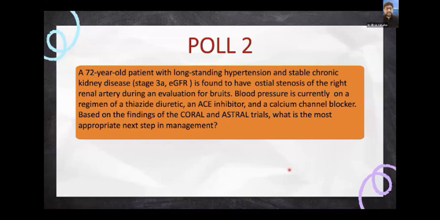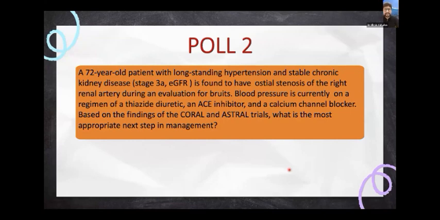They have not given any history regarding any emergent situation like flash pulmonary edema or any progressive renal failure, because they have mentioned it is stable. There is no history of refractory hypertension also, because BP is controlled. They have never mentioned any extra symptoms. So with that context, if you look at the other part of the question, they have mentioned the two trials, that it is in accordance with the ASTRAL and CORAL trials.